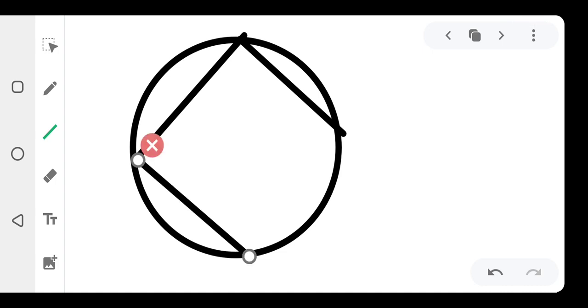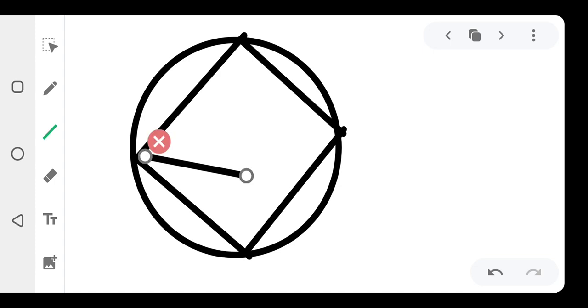Please don't mind this diagram. It might not be as perfect as possible, but you get what I'm saying, right? To prove this, I'm going to draw another angle here. You can see I can also form another angle here.